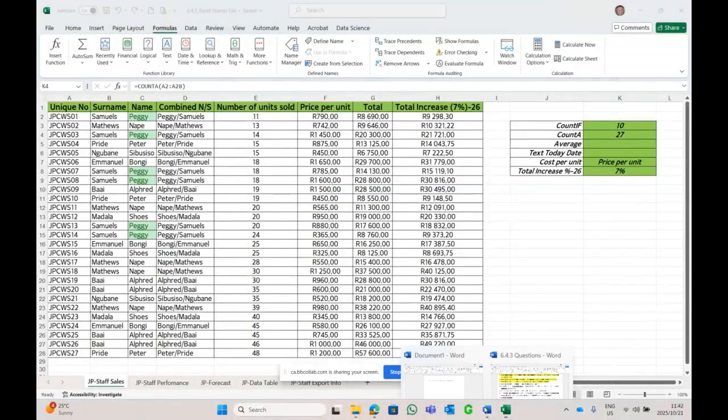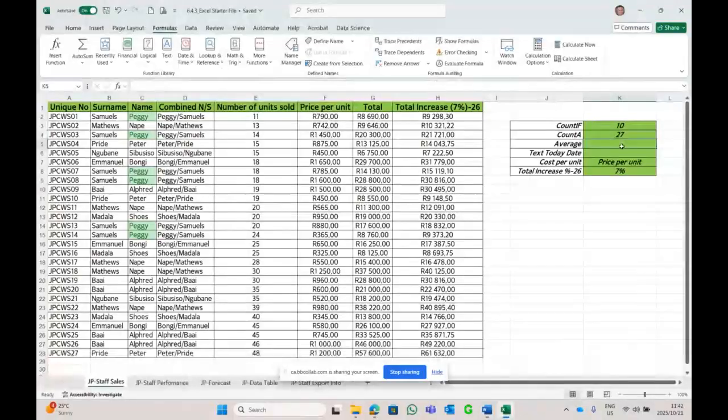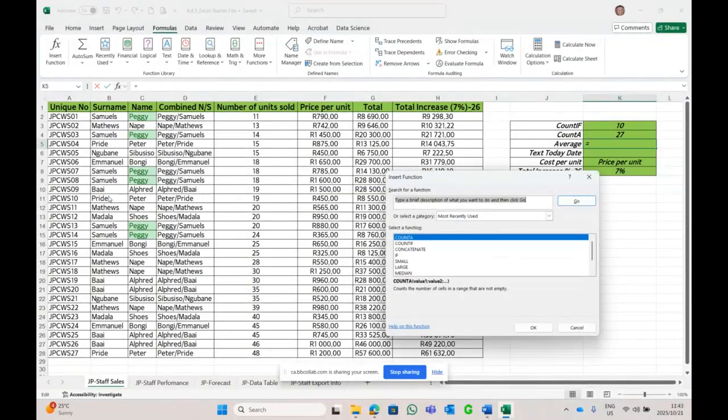Next question. Average amount of what column? F2 to F28, the price per unit. What is the average price per unit? Over there in K, what's that row now? 5. Average of the price per unit. Formula, nothing over there. Let's go searching. Type in the word average.